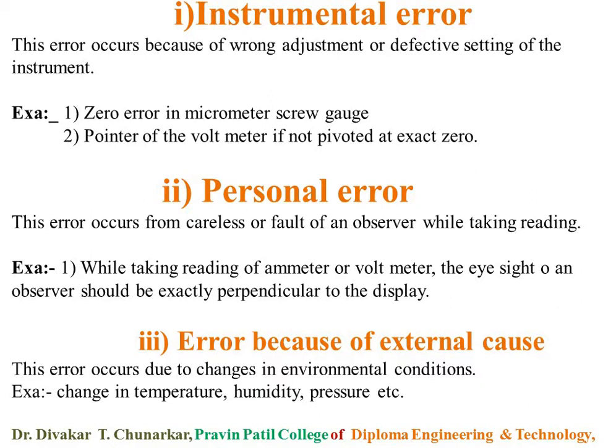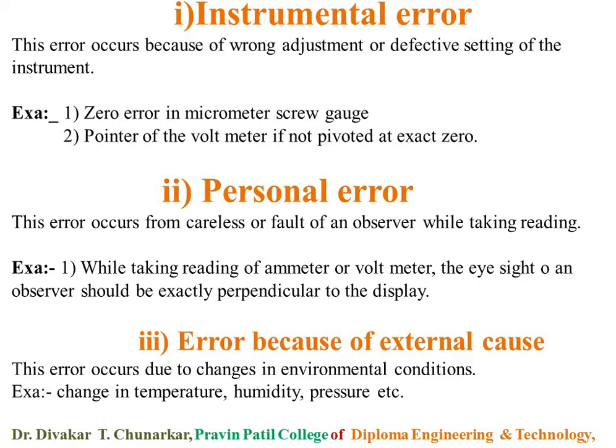For example, a voltmeter. Because in the voltmeter there is fluctuation, the pointer is not pivoted at exact zero, and therefore instrumental error occurs. So the wrong adjustment or defective setting in the instrument causes instrumental error.